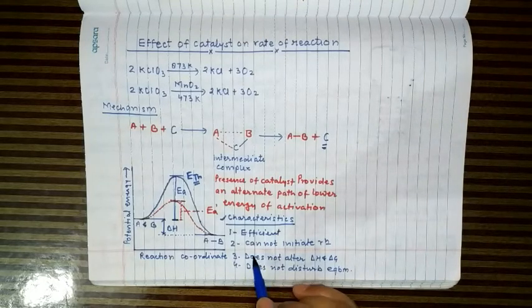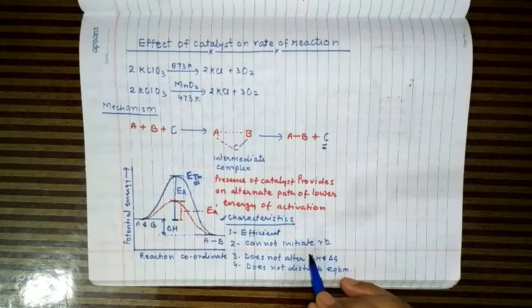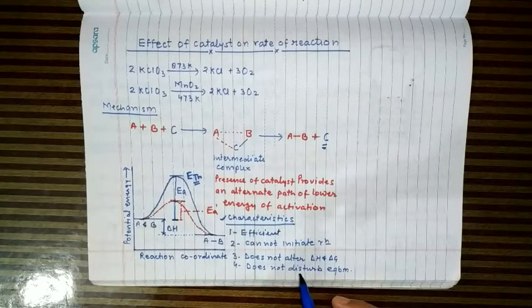Now another characteristic of the catalyst or catalysis reaction is that a catalyst cannot initiate the reaction. It means a catalyst can enhance the rate of only such a reaction which has self-starting power or ability. So it cannot initiate any reaction, but it can enhance the rate of a reaction which can take place on its own. Now it does not alter the delta H and delta G of the reaction.